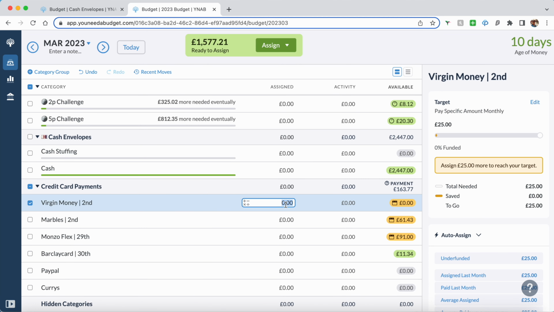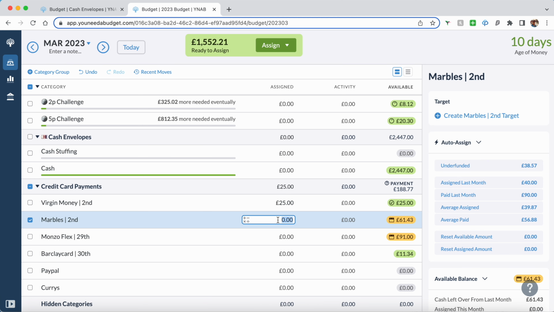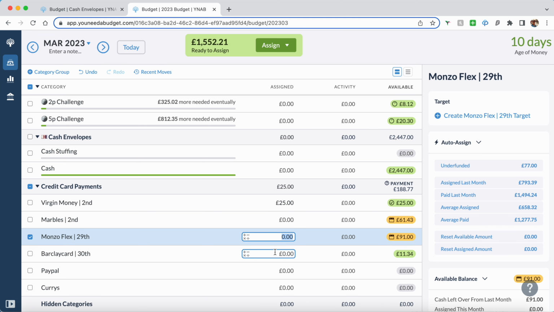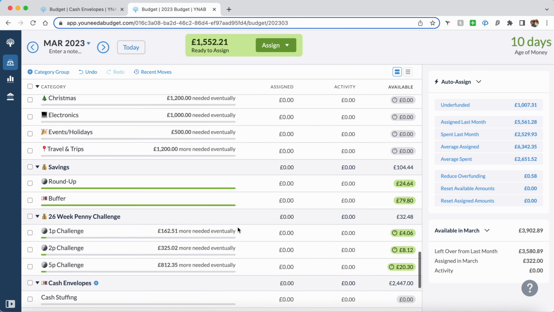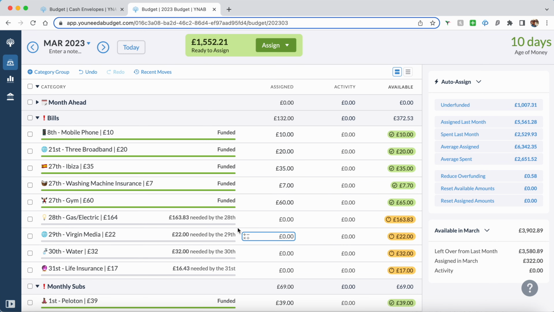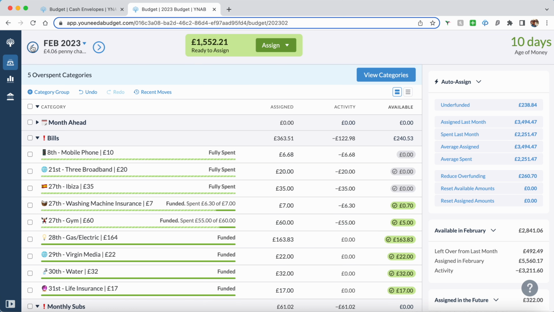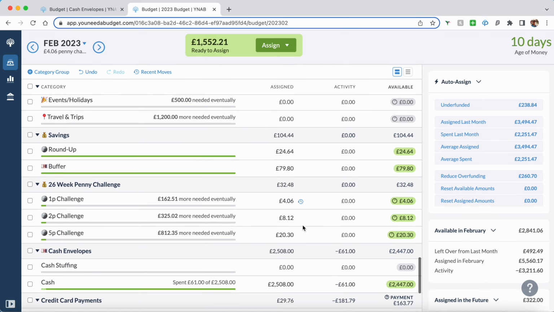Oh okay, this comes out on the 2nd, so I need to cover £25 for that. And I haven't got the bill for that yet, so I don't know how much that will be. Those two come out with my next pay, so that's fine. So that's everything that I need to cover for March until I get paid again in March. So I'll go back into February. I still have £1,552 left to stuff.